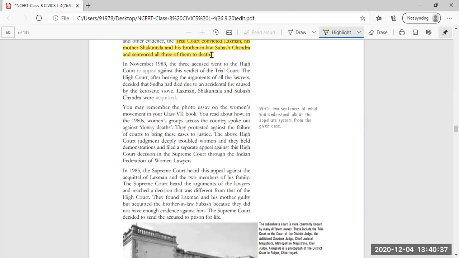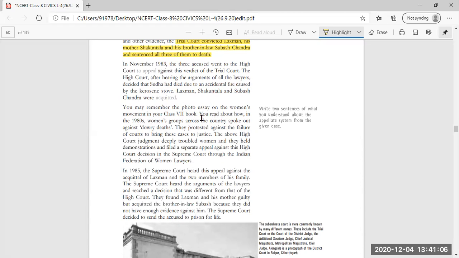But when these three went to the High Court after the appeal, on hearing the arguments of all the lawyers, the court decided that Sudha had died due to an accident, and Shakuntala, the brother-in-law, and Lakshman were not found guilty. Acquitted means they were not found guilty.